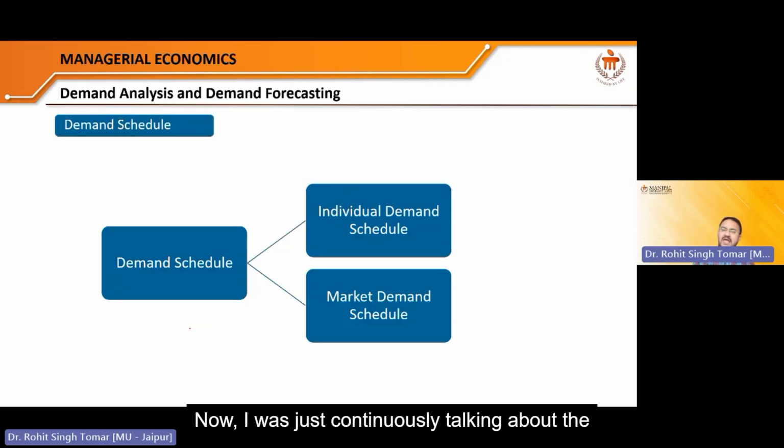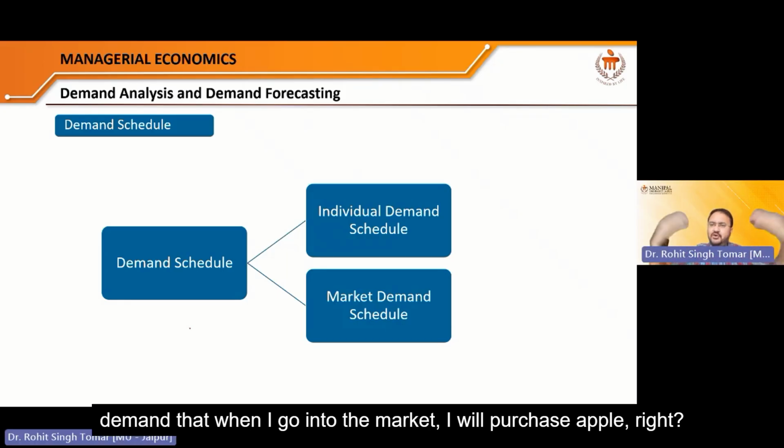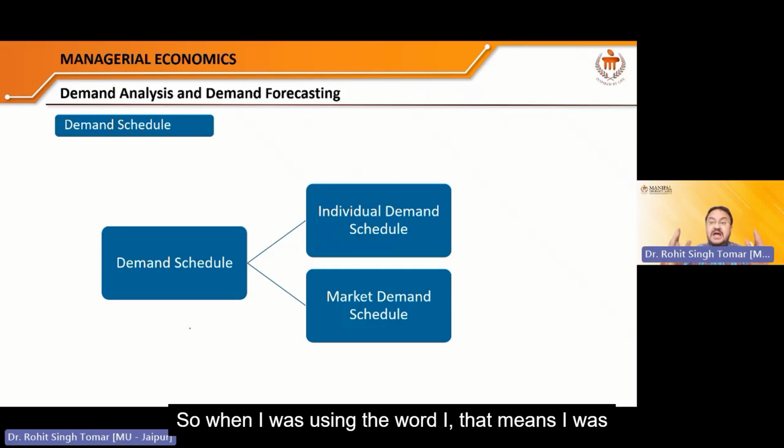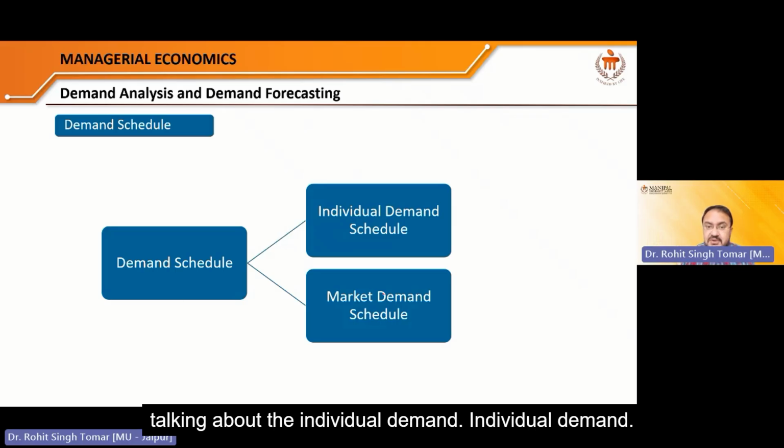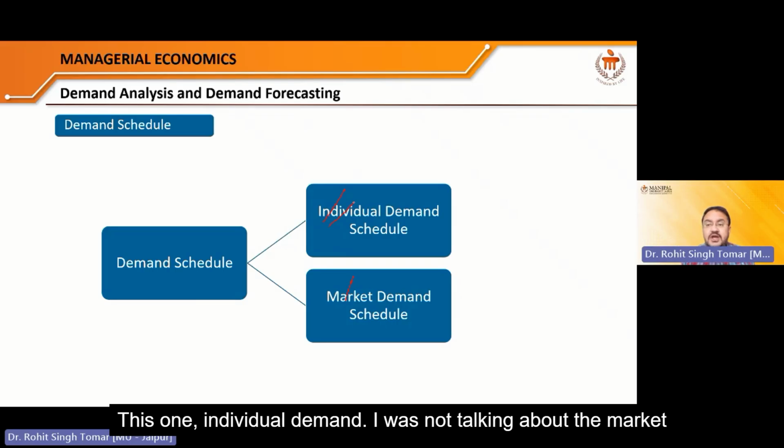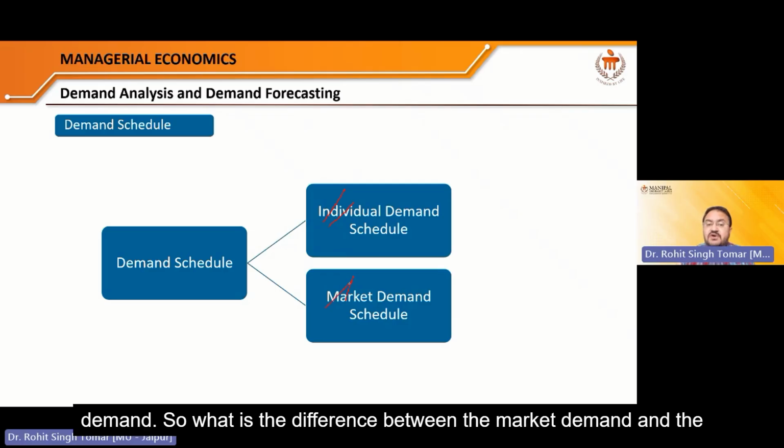Next. Now, I was just continuously talking about the demand, that when I go into the market, I will purchase apple, right? So when I was using the word I, that means I was talking about the individual demand. I was not talking about the market demand. So what is the difference between the market demand and the individual demand?